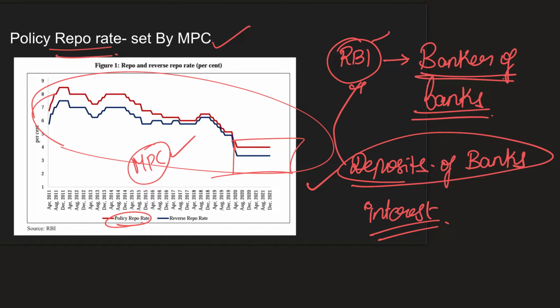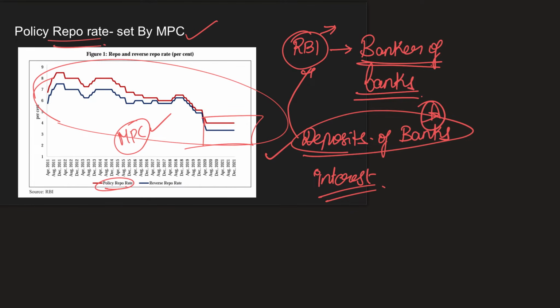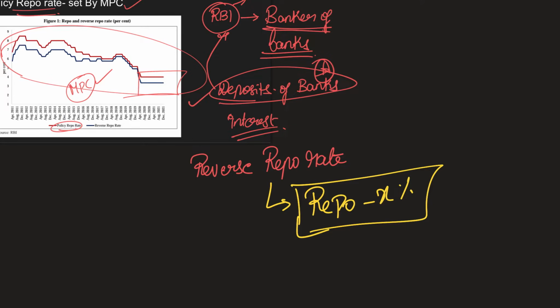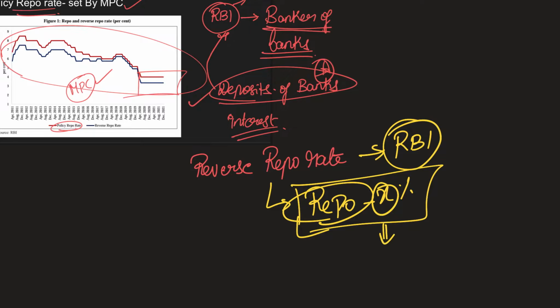Sometimes even RBI wants to take money from the banks. For that, RBI should also give certain interest, right? That interest is called the reverse repo rate. And usually this is set by RBI directly, not by the Monetary Policy Committee. Remember, this reverse repo rate is repo minus X%, the same X which is usually the percentage taken for the marginal standing facility also.